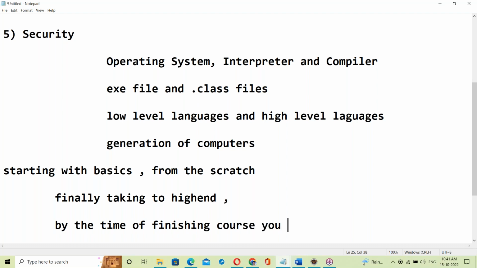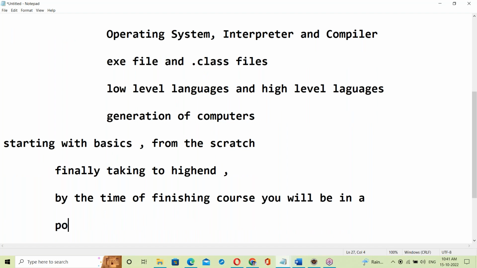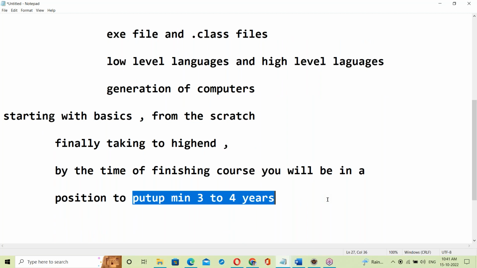You will be in a position to put up a minimum of 3 to 4 years of experience. I'll cover topics at that level. This is a guarantee from my side.